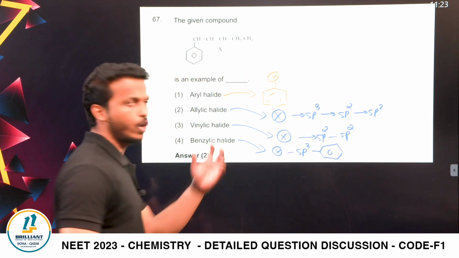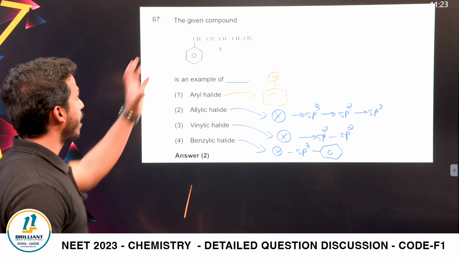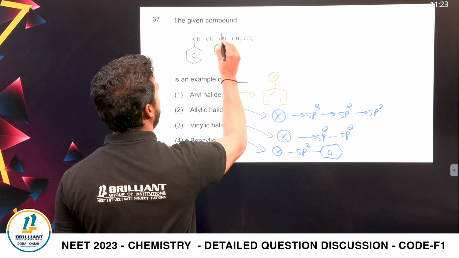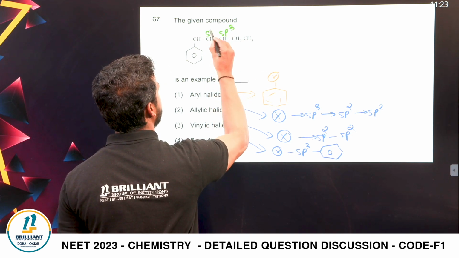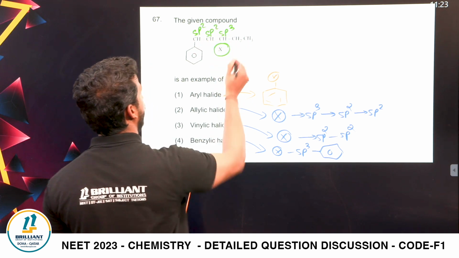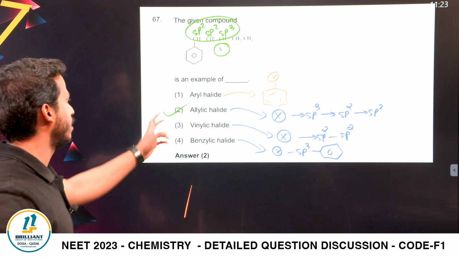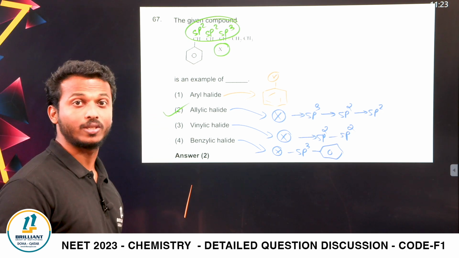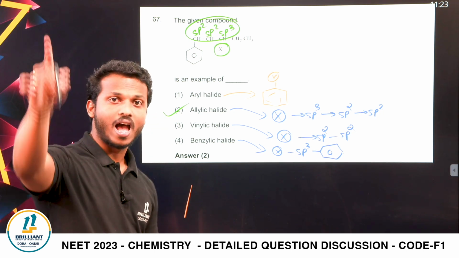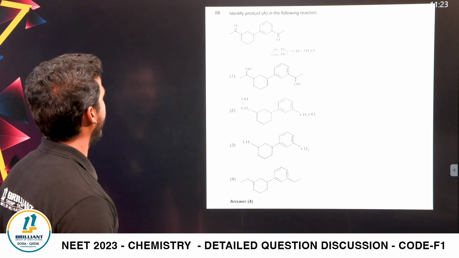This is called what? The specified groups. What type of group is this? Dear all, this is the halogen, this is an sp3 carbon, this is an sp2 carbon, this is again sp2 carbon. It is the format of what? Allylic halide. So answer number 2 is the correct answer from the chapter haloalkanes and haloarenes. A simple question again. Next one.